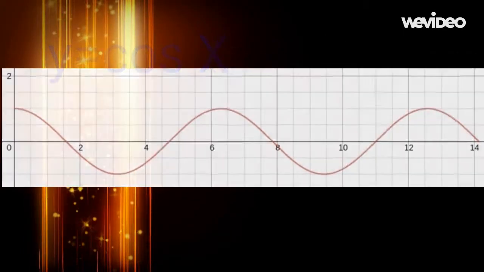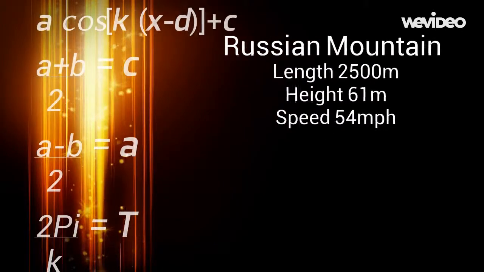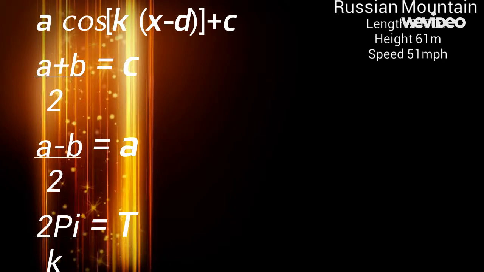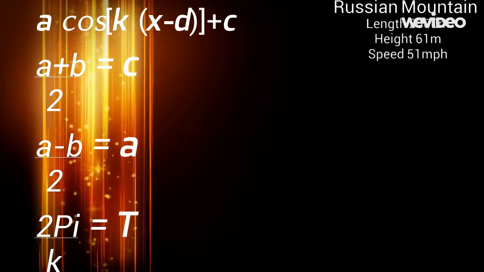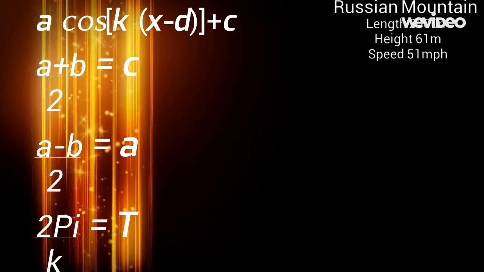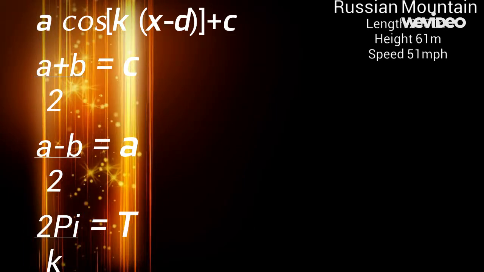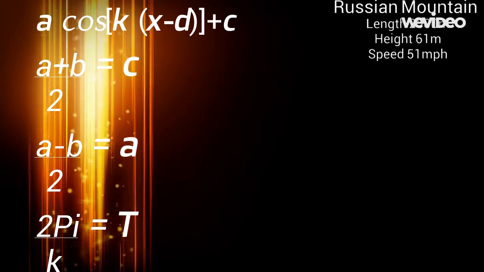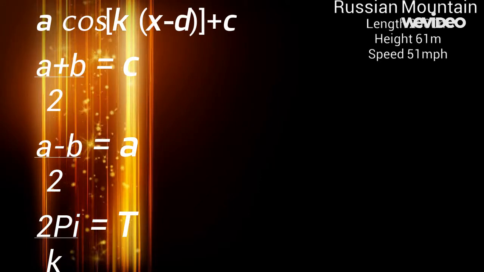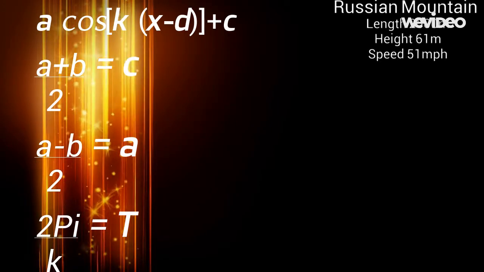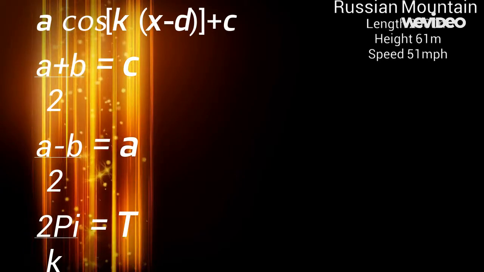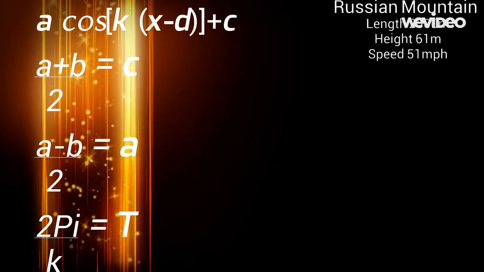Let's look at general formula of cosine function. A, k, d, c values you see on the screen are all transformations of cosine x. And these transformations can be calculated using the following formulas. With a being the maximum height and b being the minimum height, sum of these values divided by 2 gives us c value, which is line of rest, and it's responsible for vertical shift of a graph.